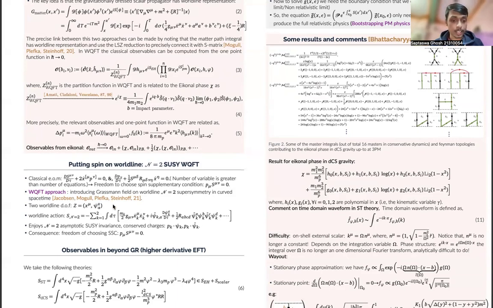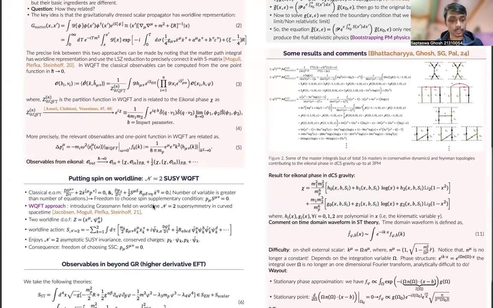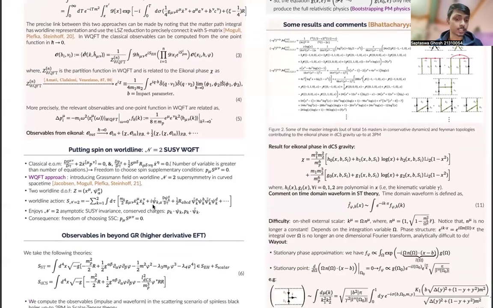For the spinning case, we have the path integral over the bulk fields as well as the path integral over x mu and also psi. This action has N equals 2 supersymmetric invariance, and from that we will discuss how this supersymmetric invariance implies that we can choose a supplementary condition, because in principle the classical equation of motion for spinning particles has some redundancy.